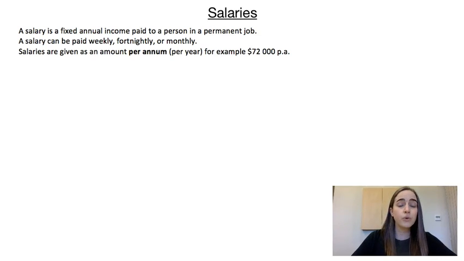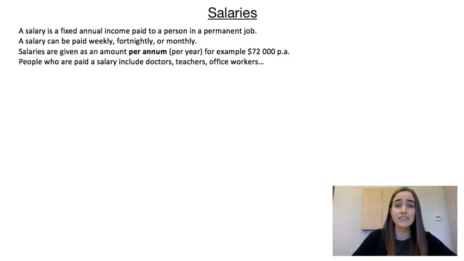So when you're told what a salary is, it's always given as an amount per annum, which means per year. So for example, $72,000 per annum. There are lots of people who are paid salaries. Some of them include doctors, teachers, lots of office workers. Like I said, there are a lot of different people who are paid a salary.